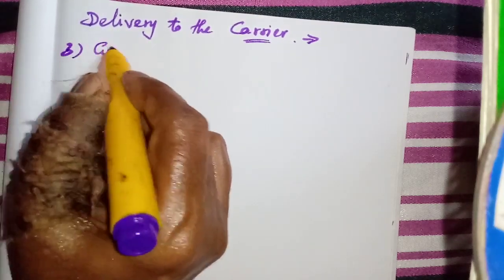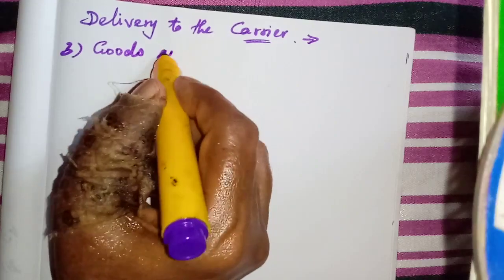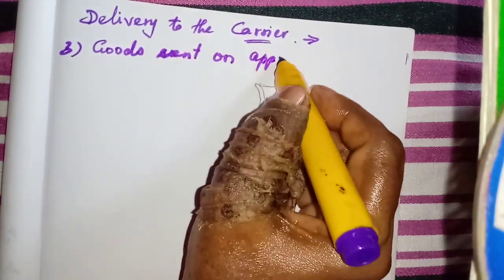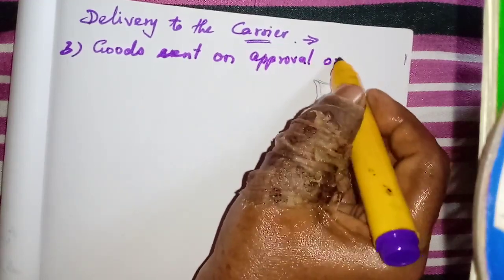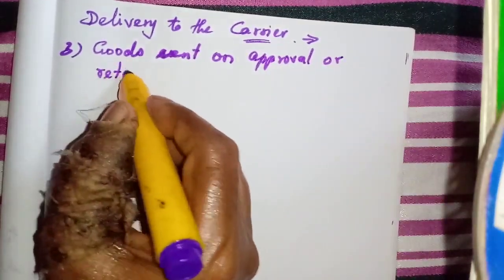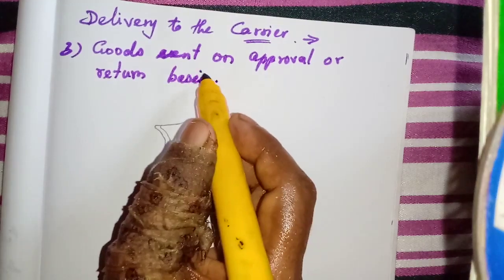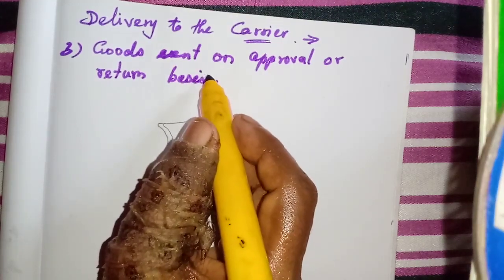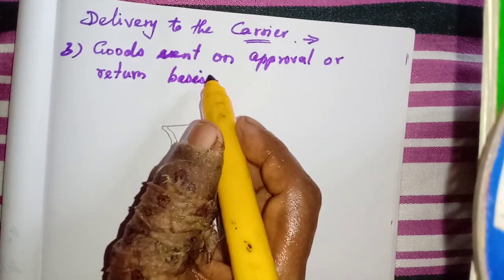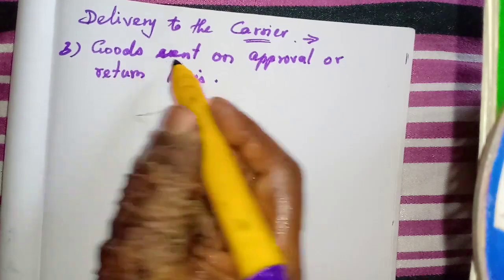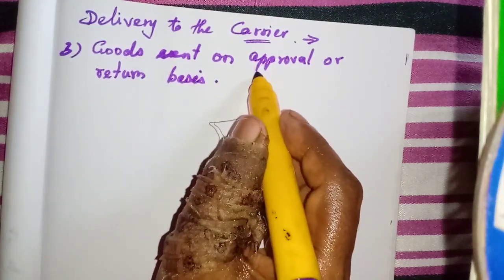Then the other kind is goods sent on approval or return basis. Here, as the name itself says, goods are sent to the buyer on approval.